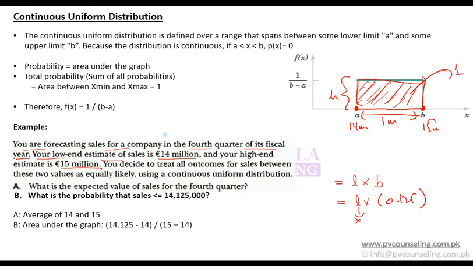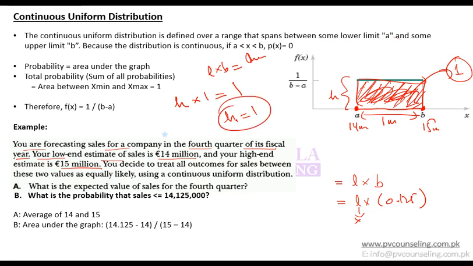If I cover the whole rectangle, then its area should be 1. So if I take up the formula again, length into breadth equals area, then length is to be found, breadth is 1 and area is 1, which means height comes out to be 1.